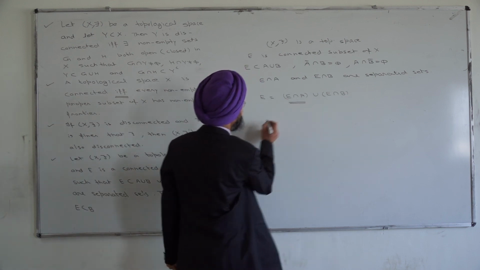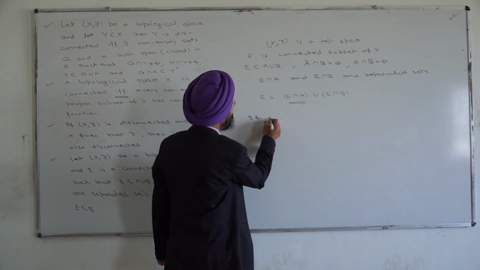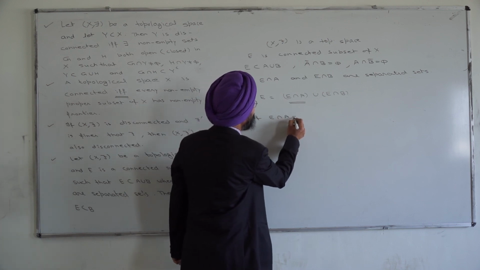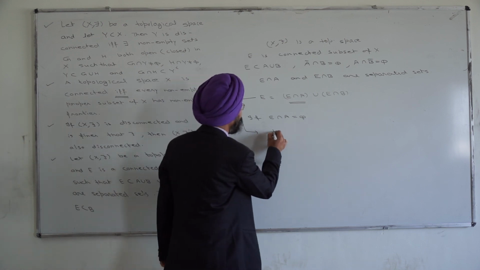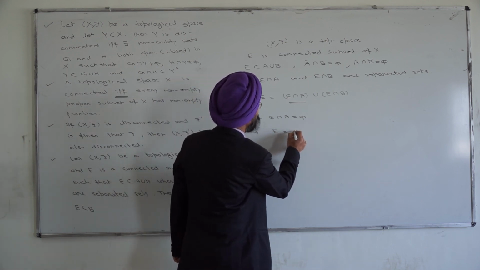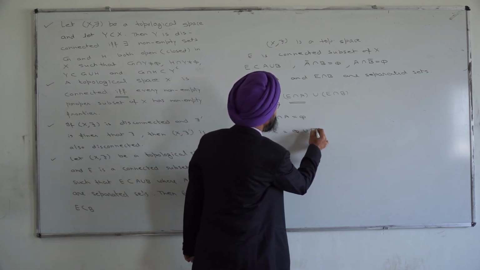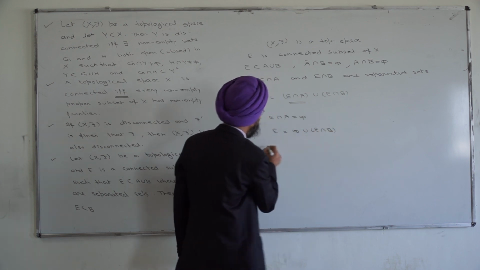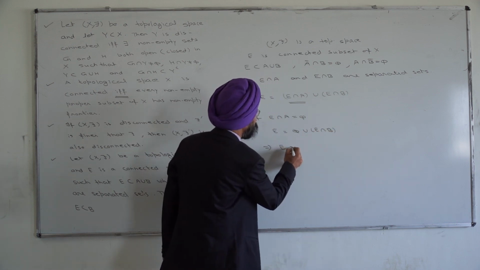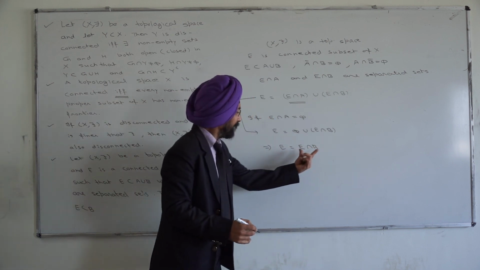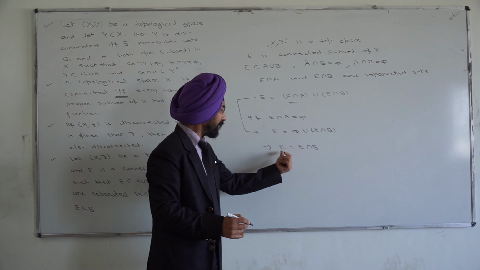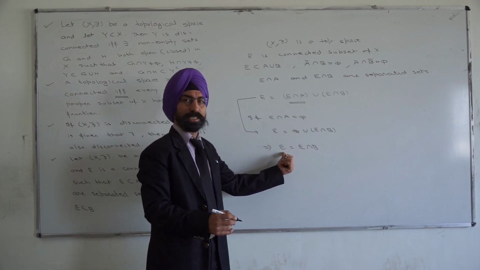If the first set is empty, if E intersection A is phi, from the same result we can obtain E is equal to phi union E intersection B. That means E is equal to E intersection B. And if the intersection of two sets is one of the sets, then that set is the smaller set.